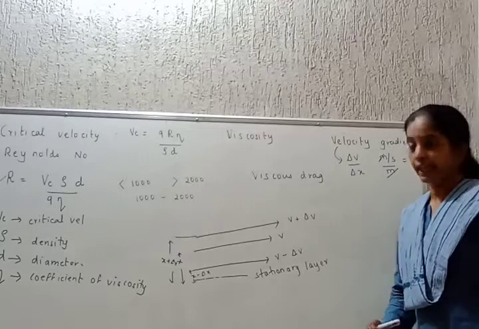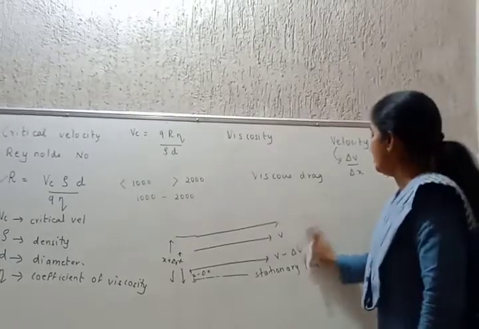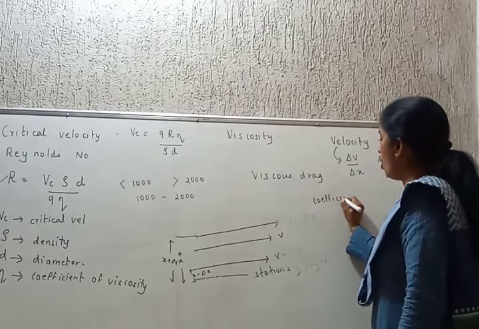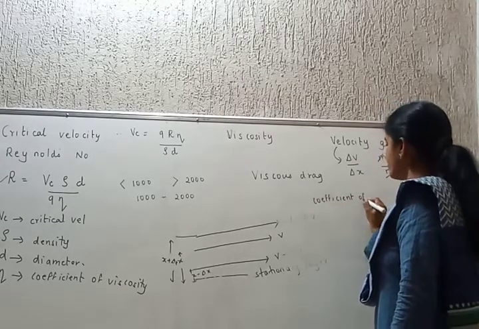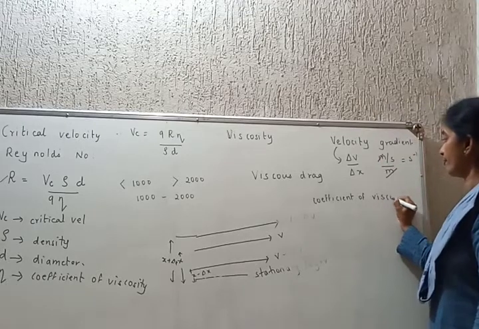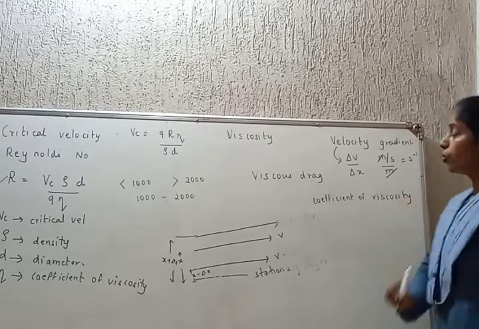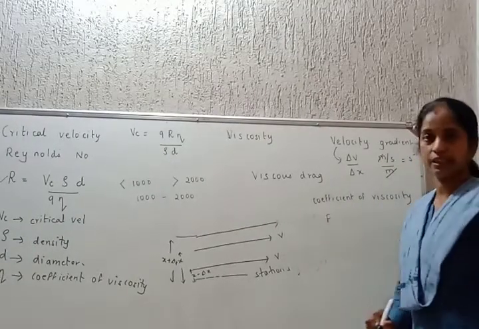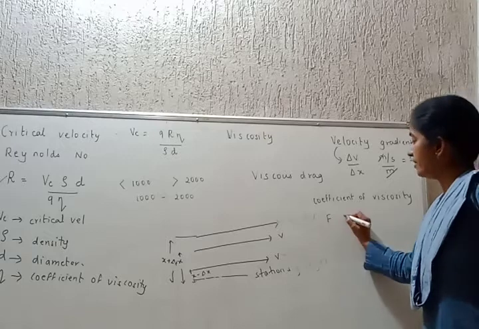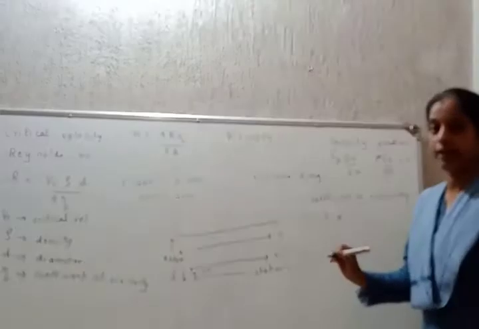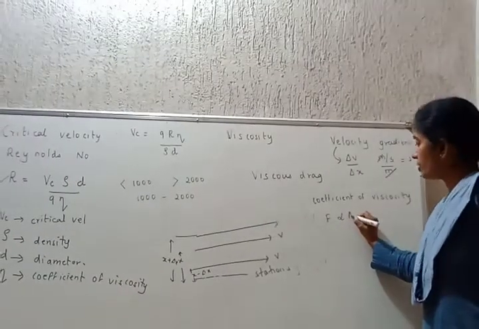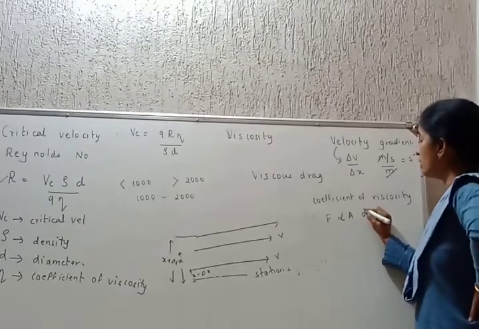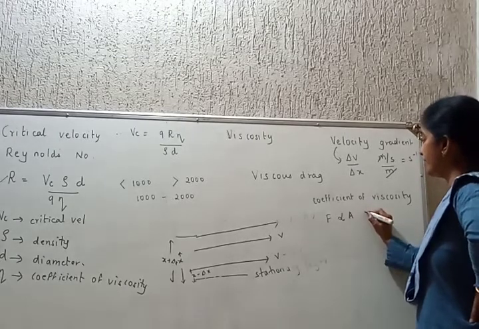That's it. ठीक है? We will discuss a very important terminology which is called coefficient of viscosity. It is observed that the viscous force acting on any layer of liquid is directly proportional to the area of the layer and directly proportional to the velocity gradient.